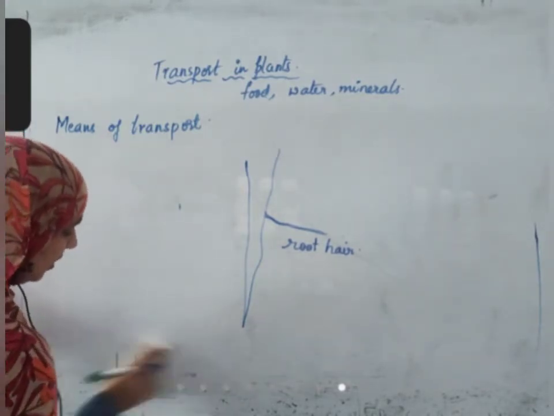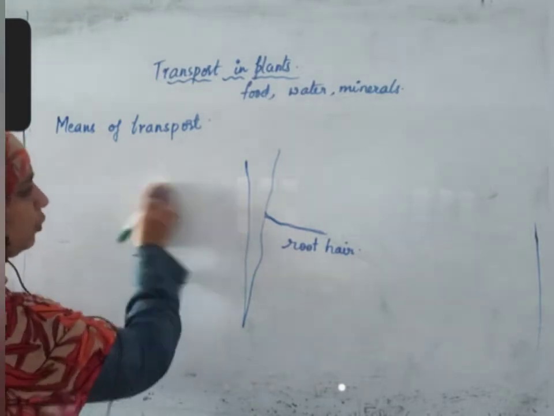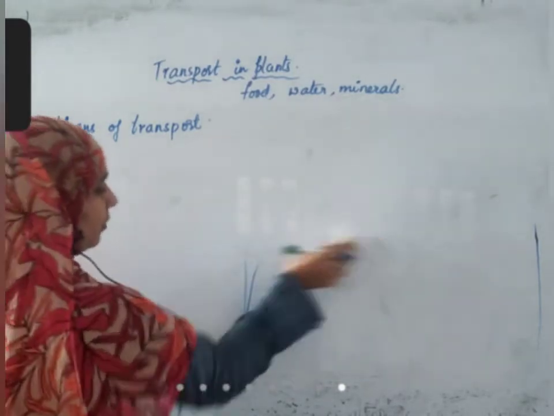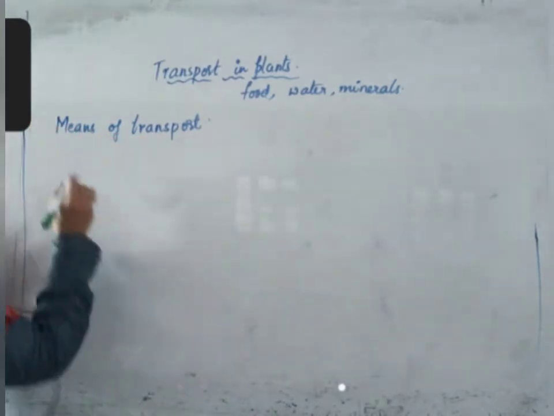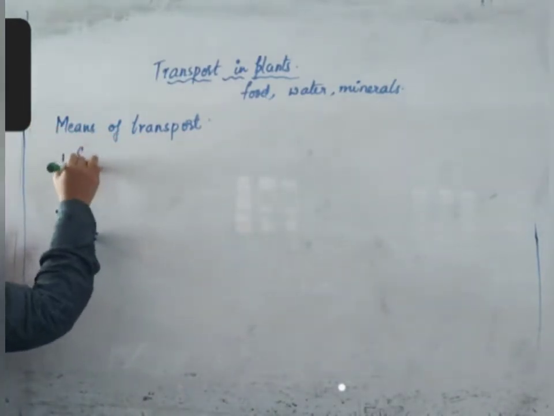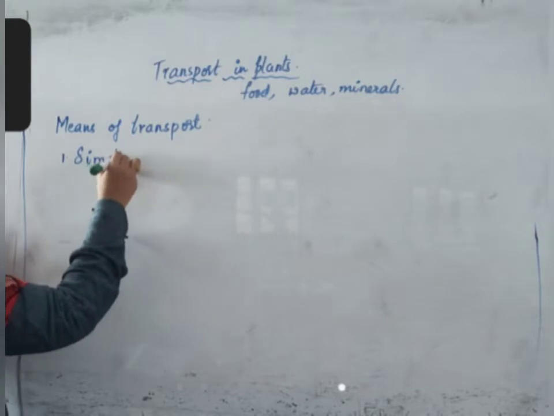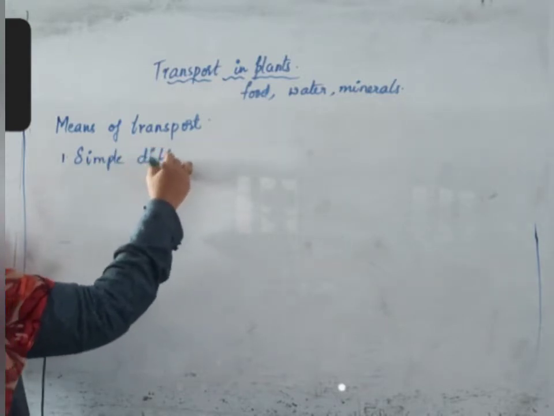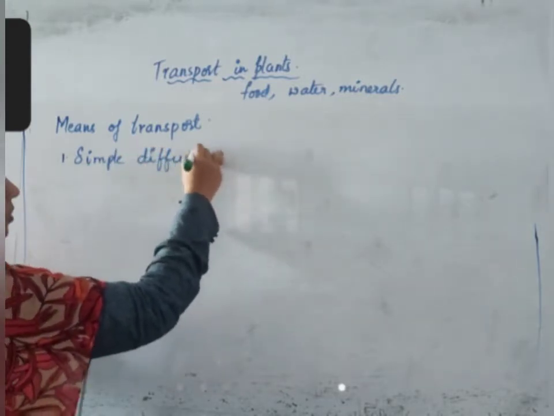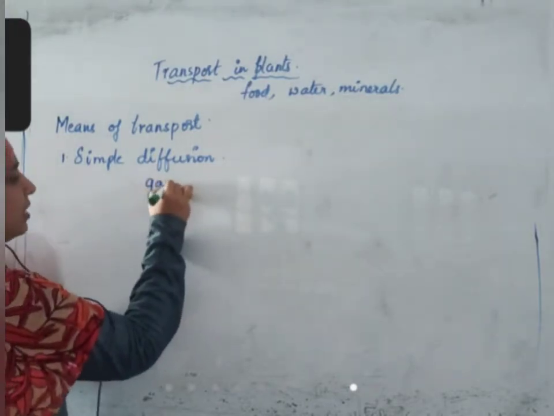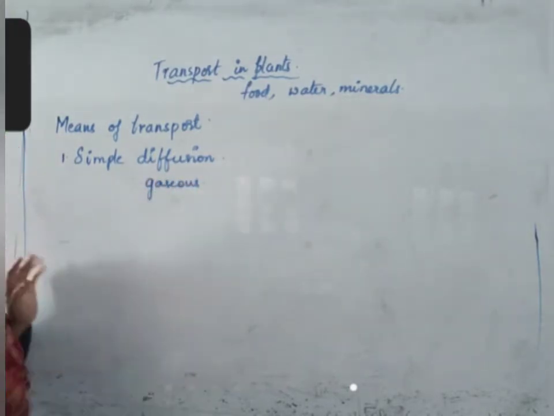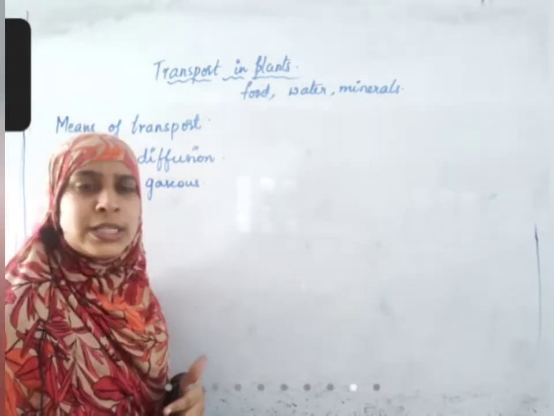Some substances enter into the cell by simple diffusion. Mostly gaseous movement inside. So roots are also involved in respiration, leaves are also involved in respiration.